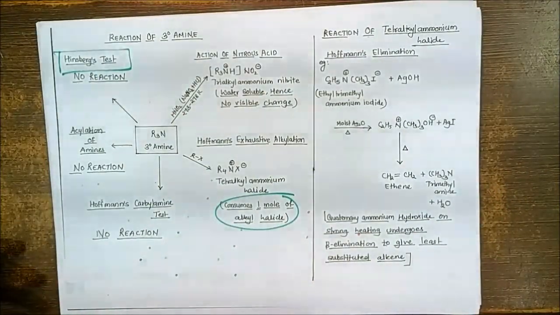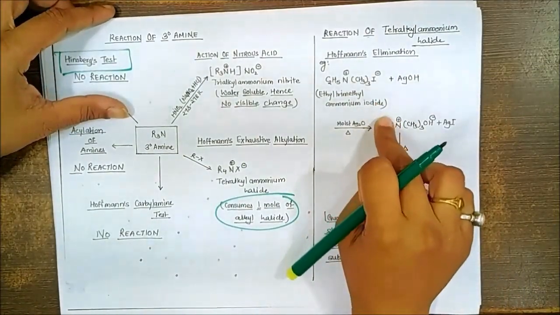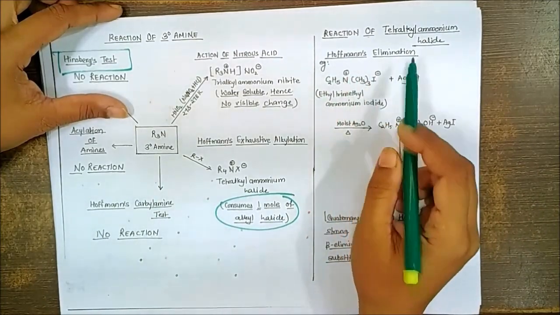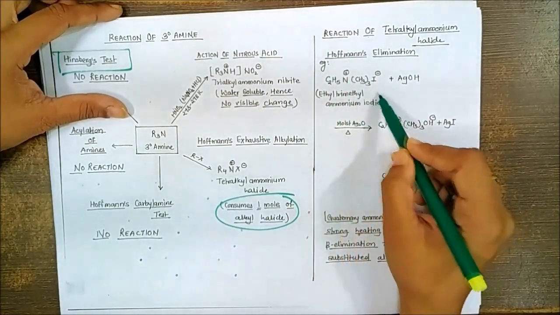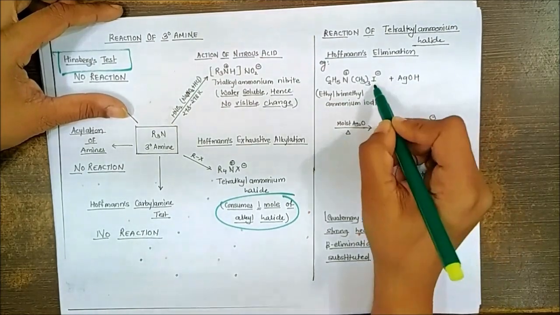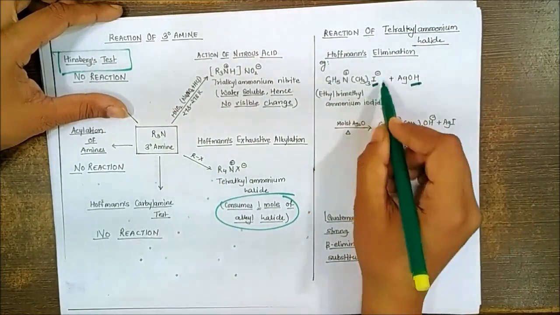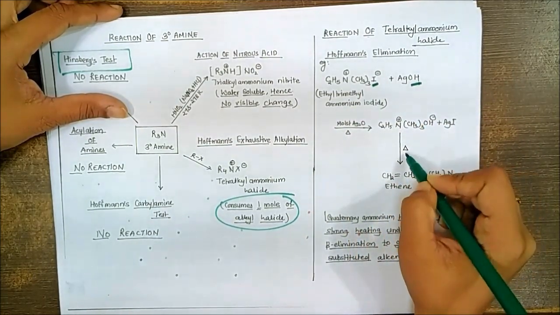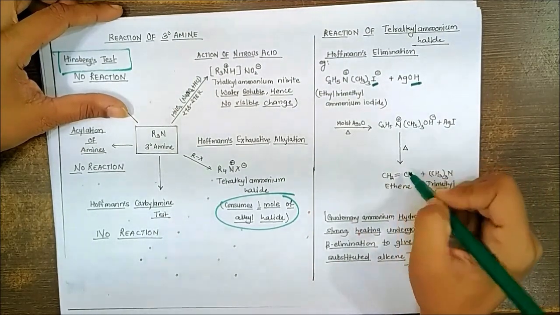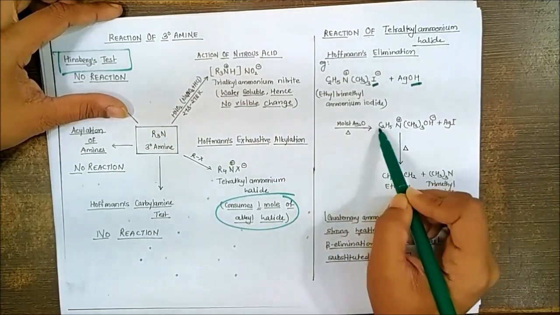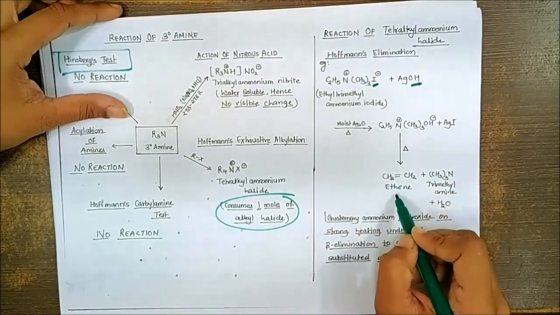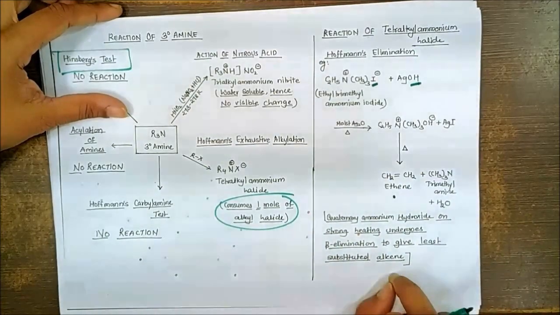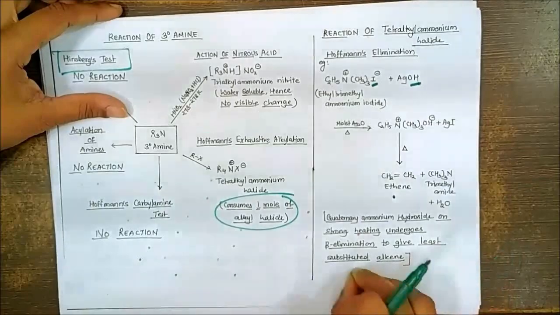Now here we are going to focus on one more reaction, that is of the quaternary amine, an important reaction from MCQ point of view. In case of quaternary amine, quaternary salt, let's say this, is allowed to react with the silver hydroxide. The iodide being replaced by the OH, so instead of iodide salt, we'll get the formation of the hydroxide salt. If you heat this particular compound at higher temperature, then one of the alkyl groups undergoes the elimination reaction to give corresponding alkene. In this reaction, we have to remember that beta elimination will always give the formation of the least substituted alkene.